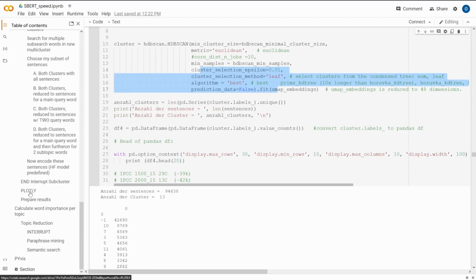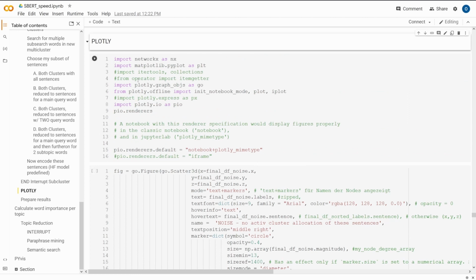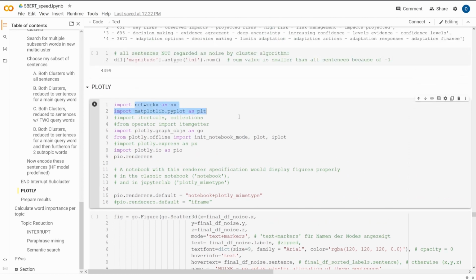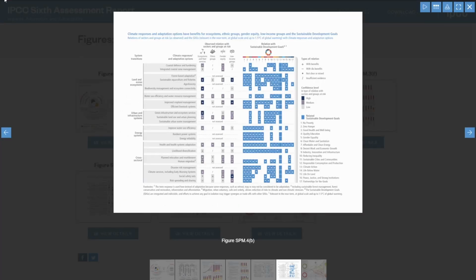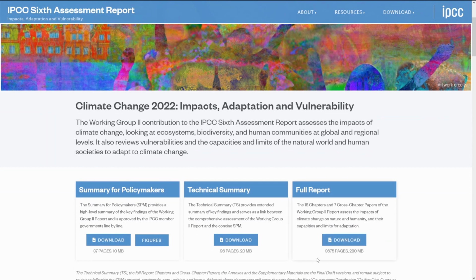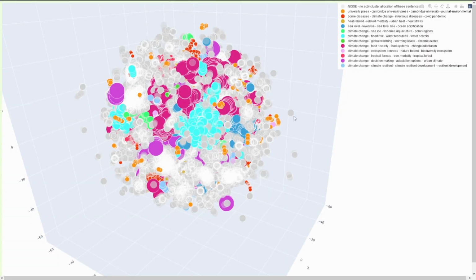a 3D Plotly. And here, you know, NetworkX, Matplotlib, all the different plotlies, NetworkX. And what we finally ended up with, and here we go now. This is again here the full report. Hold on a sec. There's 3,675 pages here. And as I showed you last time, and this is it.